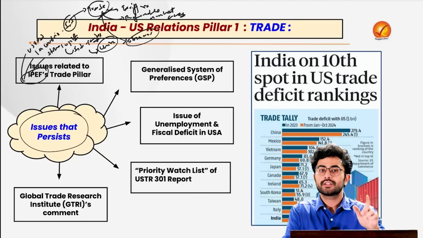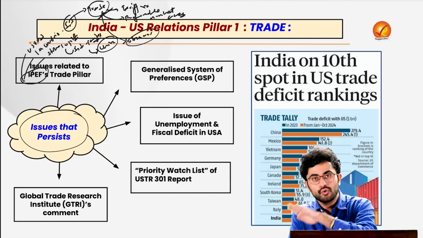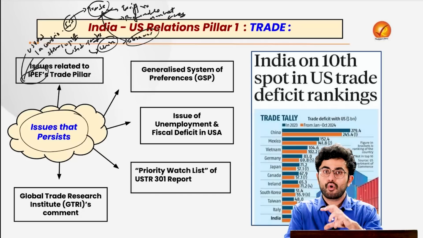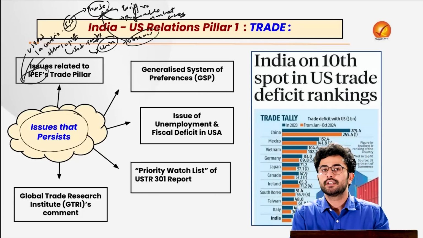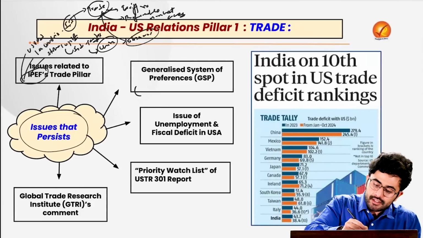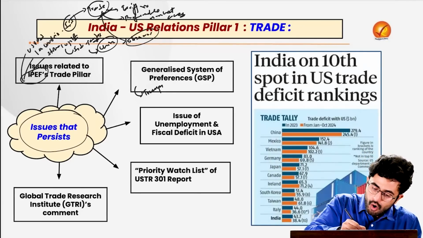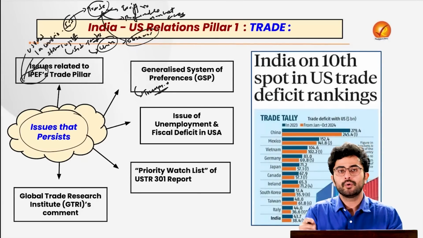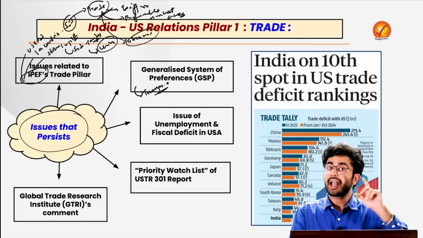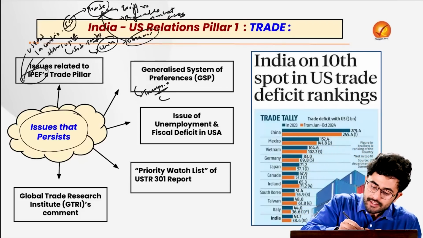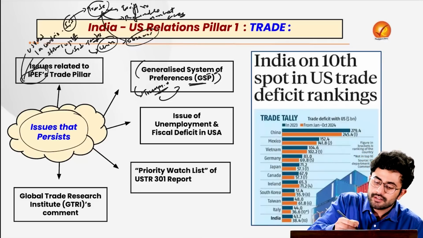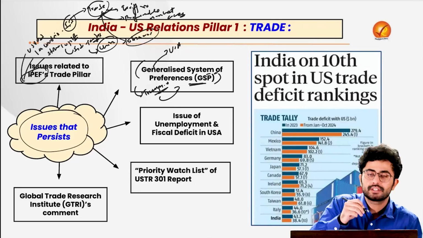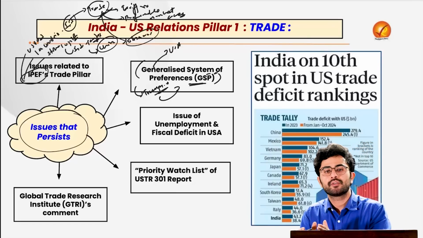So that is one of the major issues. On one hand you are saying to reduce the tariffs on your products, but at the same time you are not providing that tariff concession to our country under such initiatives. Second, during the first tenure of the current President, Trump 1.0, who follows a much more capitalistic model, the USA curtailed India's Generalized System of Preferences, which we had with the USA.